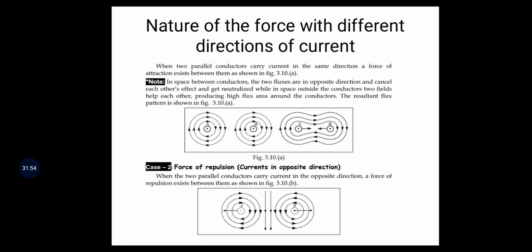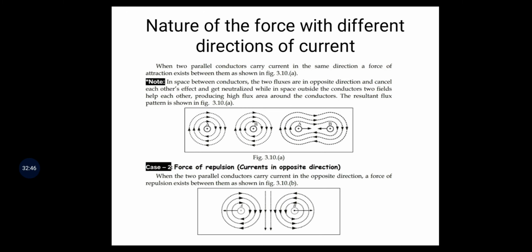When the current is in the same direction, the force of attraction occurs because in the space between the conductors, the two fluxes are in opposite directions and cancel each other's effect and get neutralized, while in the space outside the conductors, the two fields help each other, producing a high flux area around the conductors. The resultant flux pattern is shown in the slide.